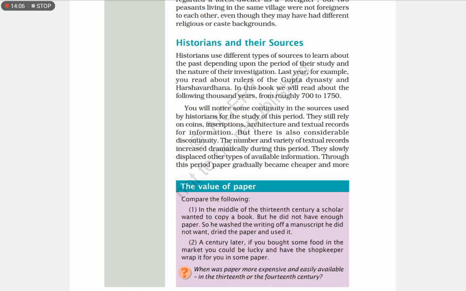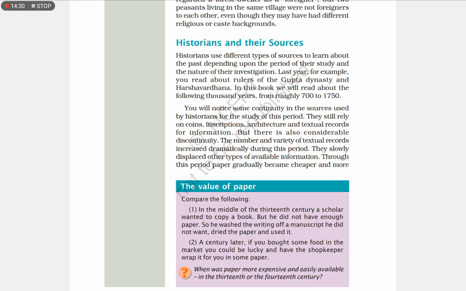They still rely on coins, archaeology and textual records for information. But there is also considerable discontinuity in the number and variety of textual records. Now it changed to Hindustan, like that.